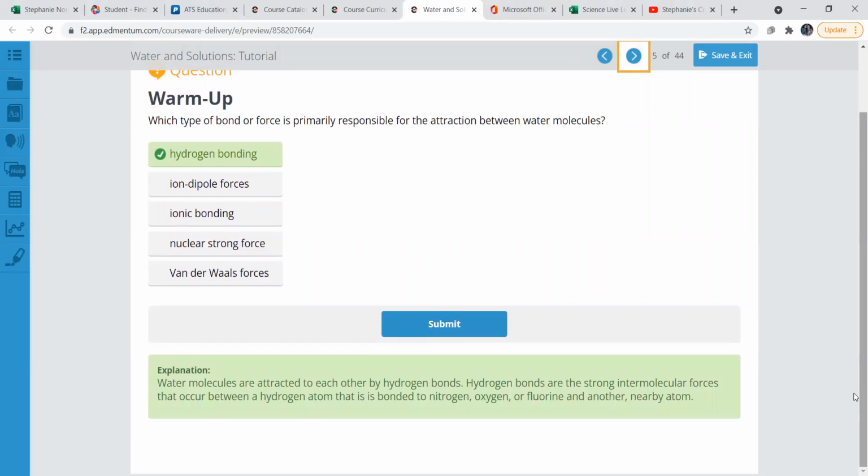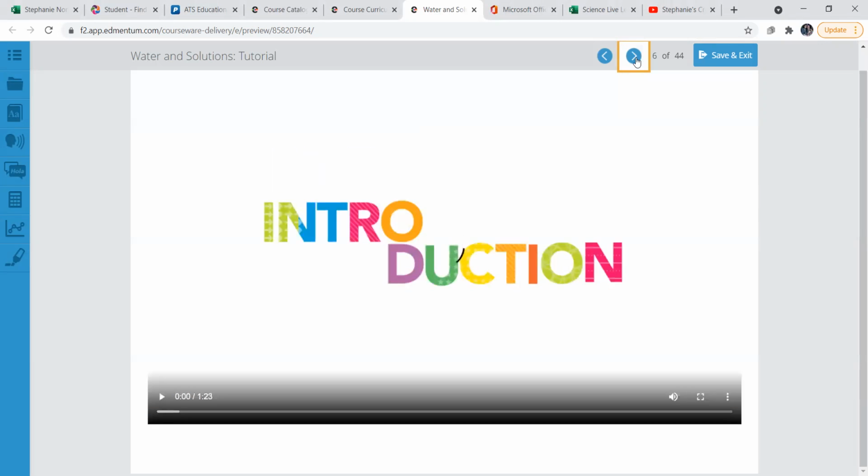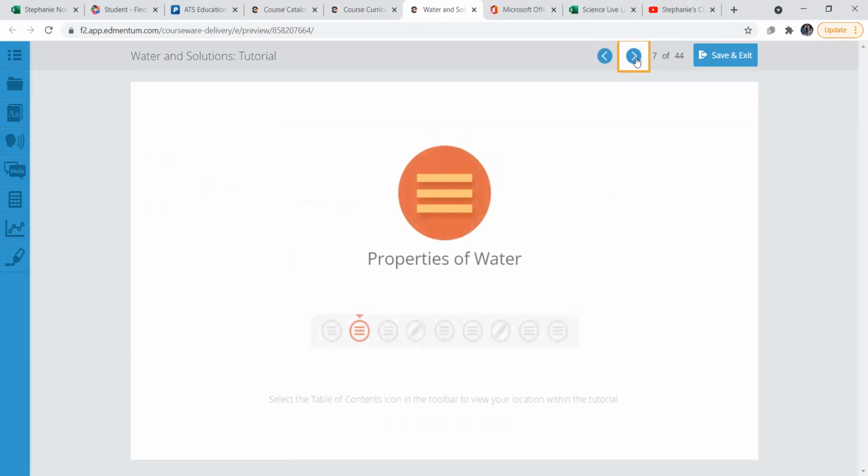Water molecules are attracted to each other by hydrogen bonds. Hydrogen bonds are the strong intermolecular forces that occur between a hydrogen atom that is bonded to nitrogen, oxygen, or fluorine, and another nearby atom. Hydrogen bonds, H2O. Think of it like that, H2O, 2 hydrogen, 1 oxygen, hydrogen bonds. Video will have you do this on your own.